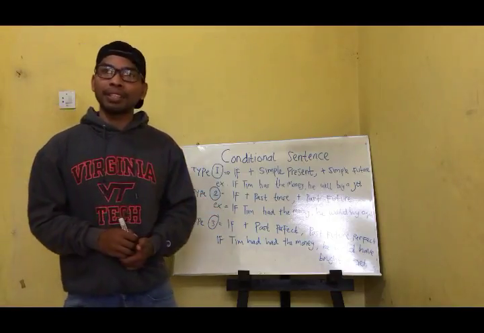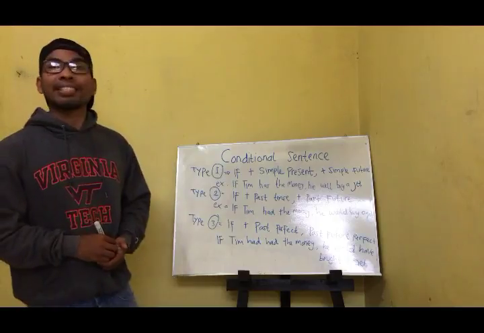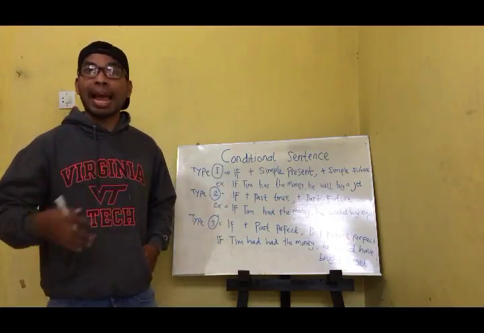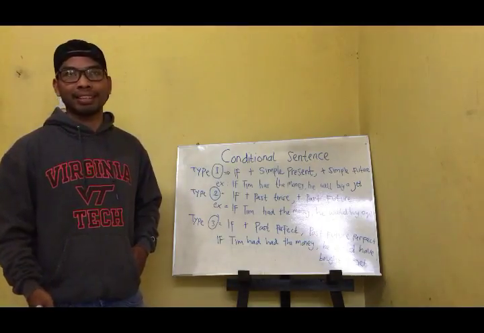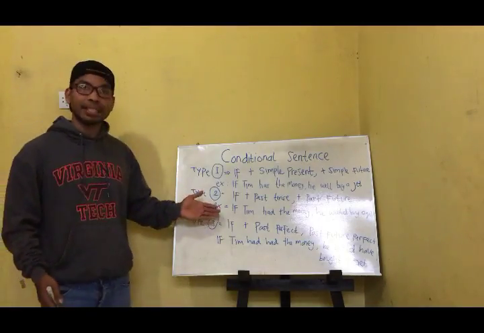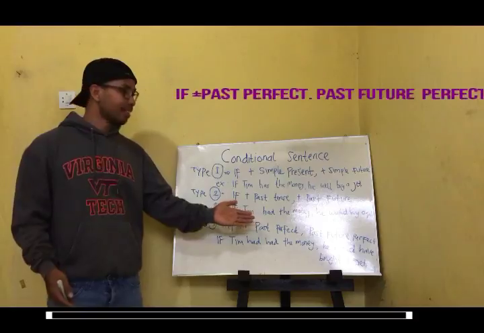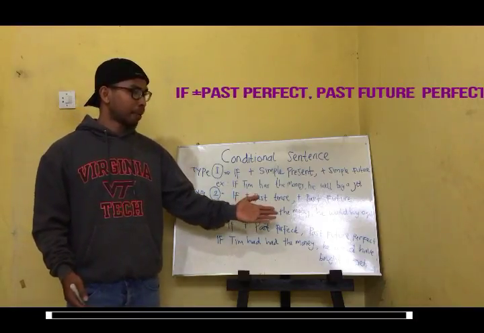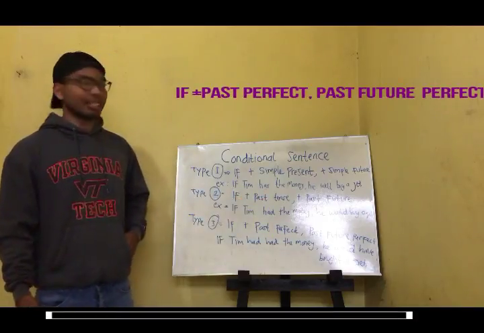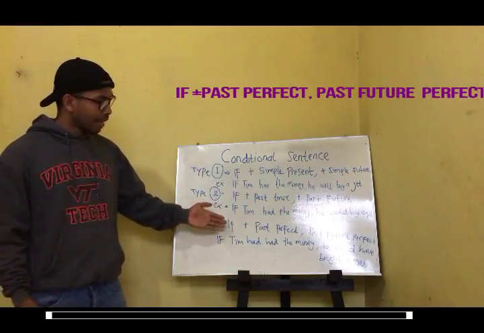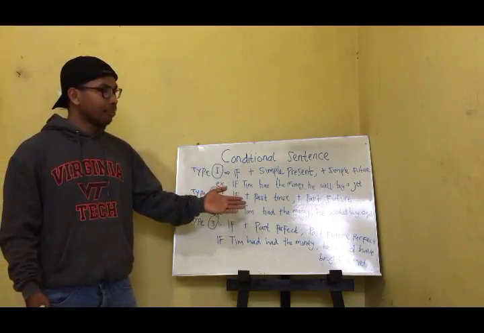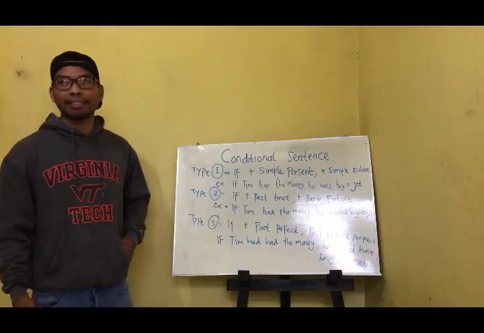Okay, now we're gonna talk about conditional sentence type 3. This type of conditional sentence is impossible to happen because it refers to something in the past. So the formula is if past tense plus past future perfect. As an example, if Tim had the money, he would have bought a jet.